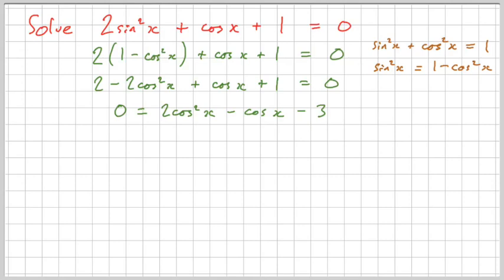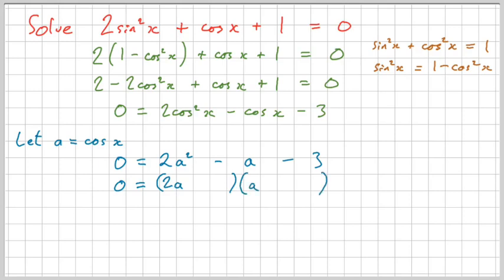That's quadratic. And it's easier to work with a quadratic if we do a substitution. So I'm going to let a new variable, call it a, equal cos x. And therefore our quadratic becomes 0 equals 2a squared, take away a, take away 3. You can use a calculator or brute force to try and factorise that. It does factorise quite nicely. They usually do, by the way, these ones. When it's come from a trig equation, it usually factorises.